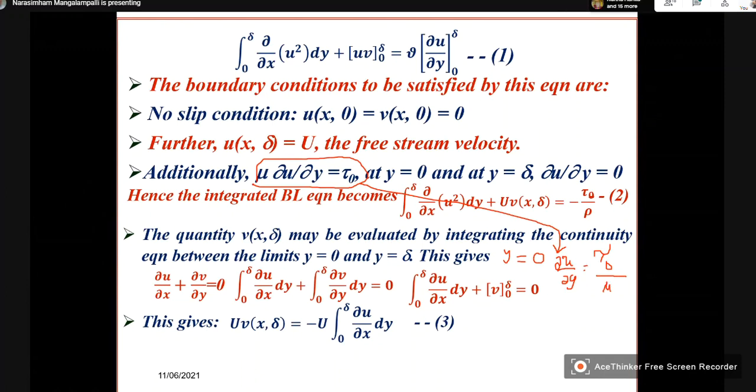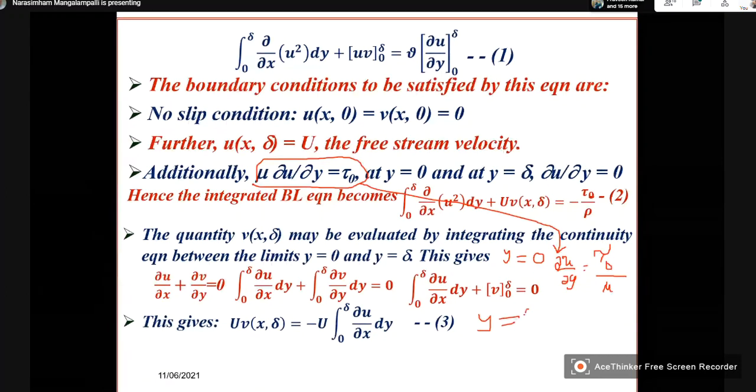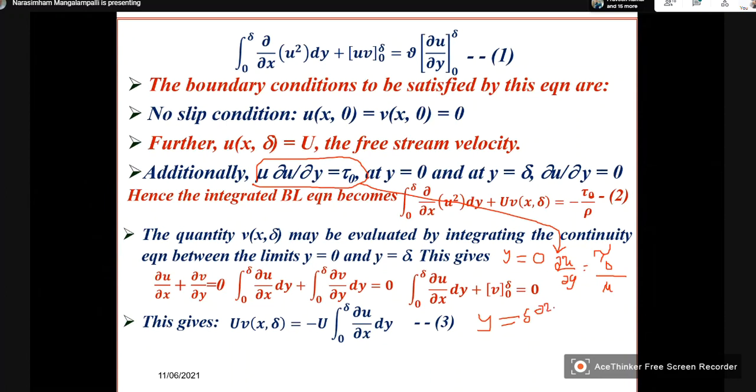And at y is equal to delta, what is dou u by dou y? The fifth boundary condition.